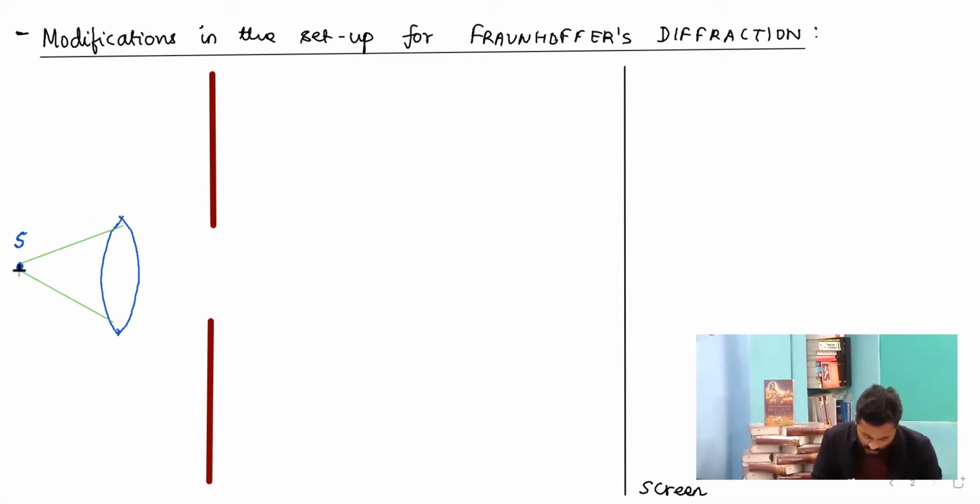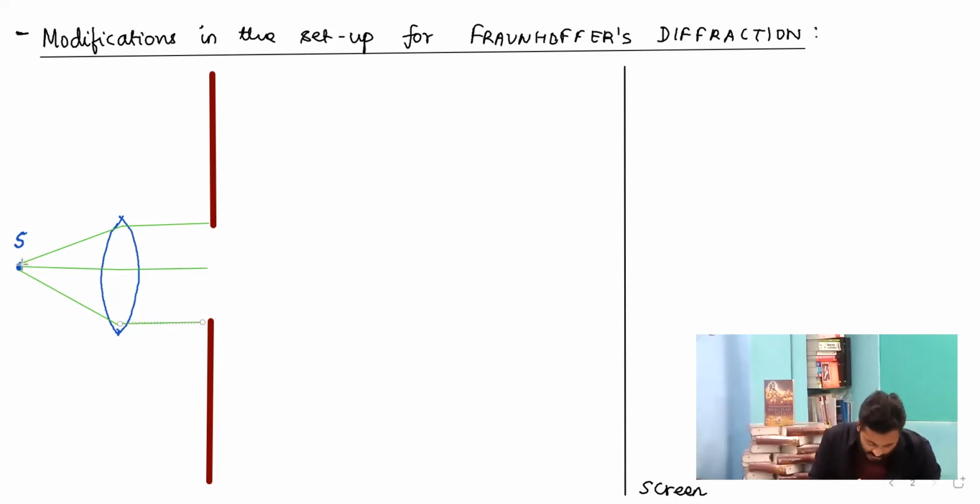So if the ray of light is originating from the focus, then they will become parallel to the principal axis. As a result, the ray which is going to reach here on the slit will be parallel to the principal axis in a way like this.